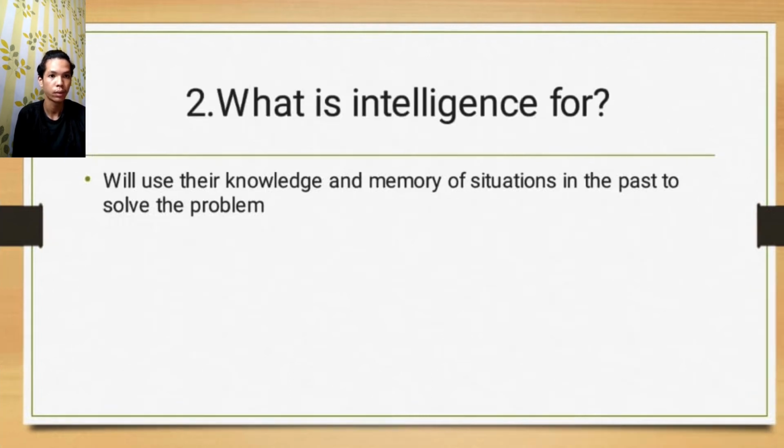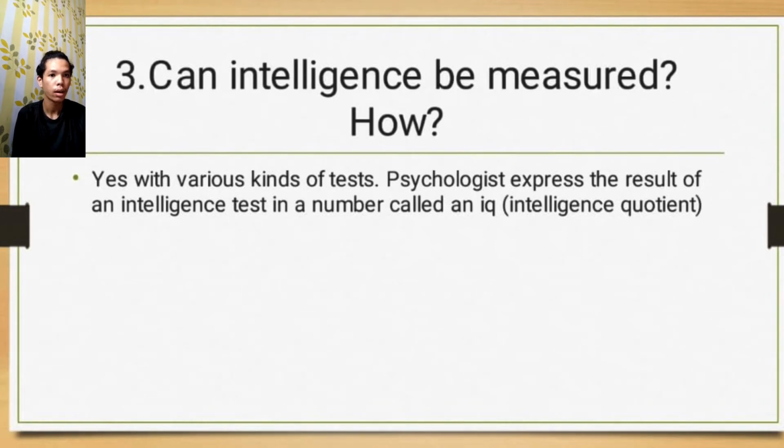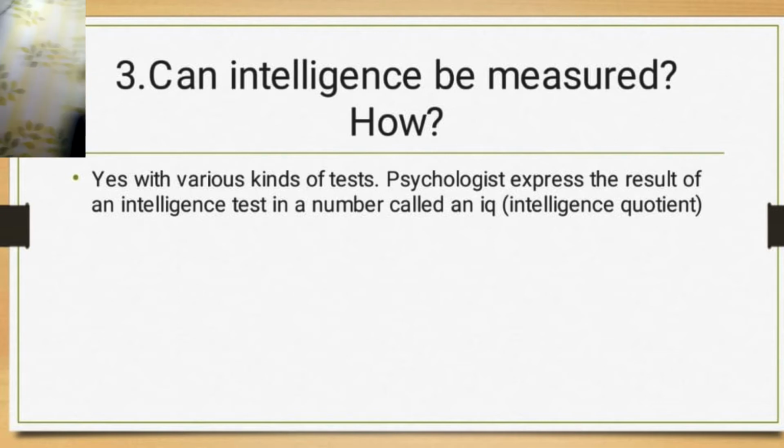Next. 2. What is intelligence for? People will use their knowledge and memory of situations in the past to solve problems. Next. 3. Can intelligence be measured? How? Yes, with various kinds of tests. Psychologists express the result of an intelligence test in a number called an IQ.